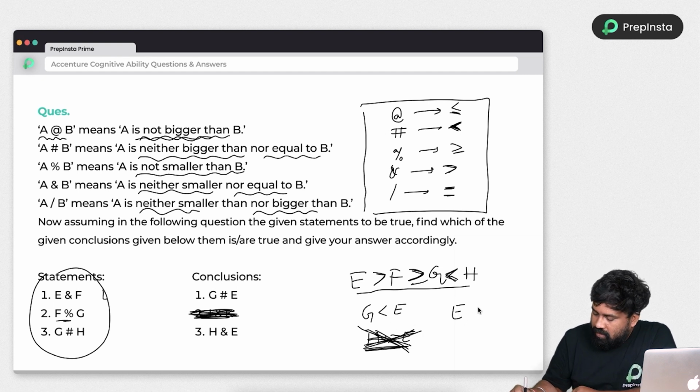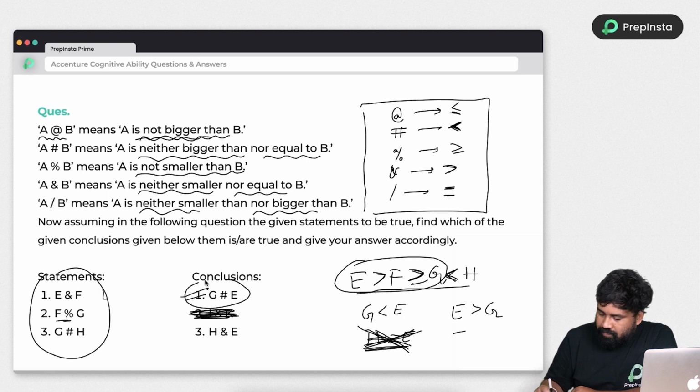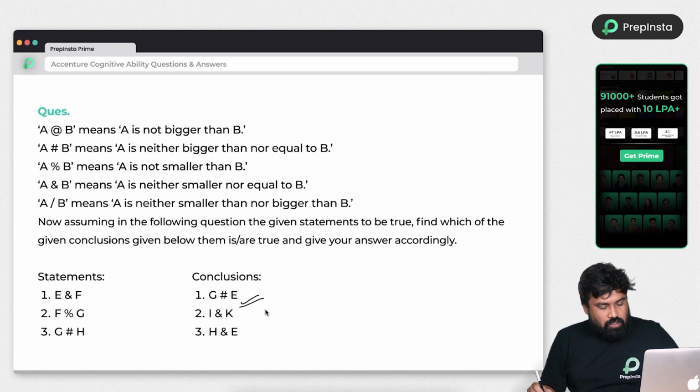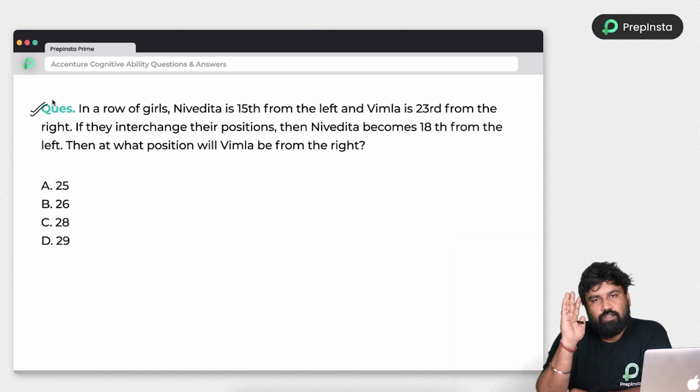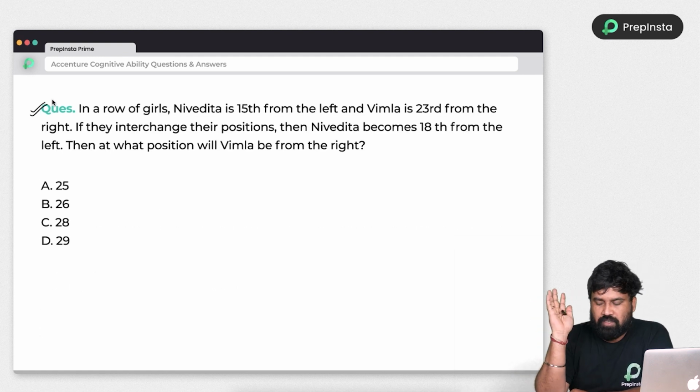GE. So E is greater than G is correct. So option 1 is correct. This is how we got the answer. So let's look into the next problem. Again I'm telling you guys, please try to pause the video and try to solve it on your own first, then look at the explanation.